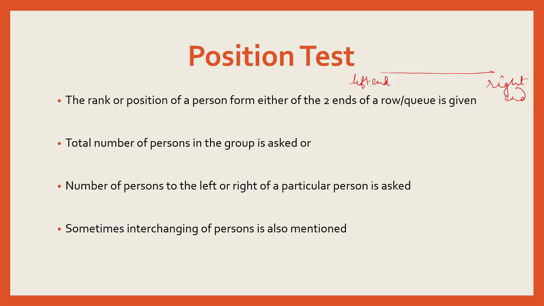And sometimes interchanging is also integrated in the question. So you would find that there are two persons, some data is given about their respective positions, they interchange their positions, and then again we have some data about that. So we'll have a look at each kind of question one by one.